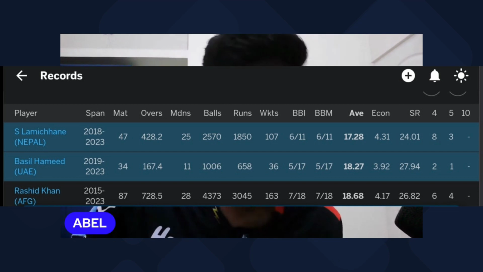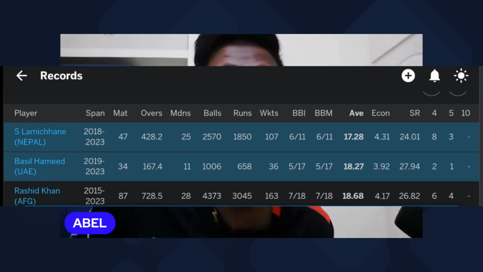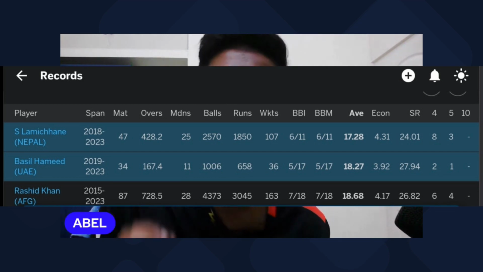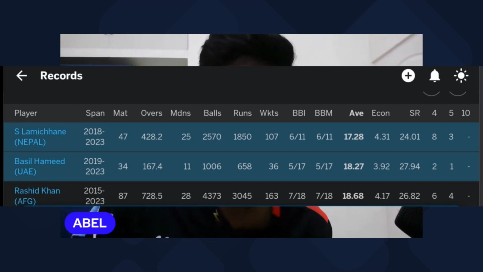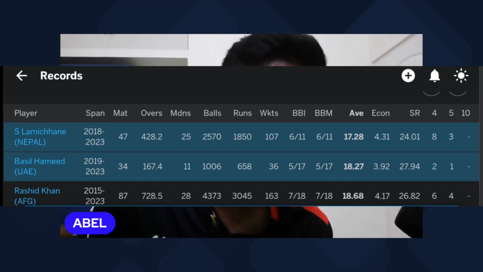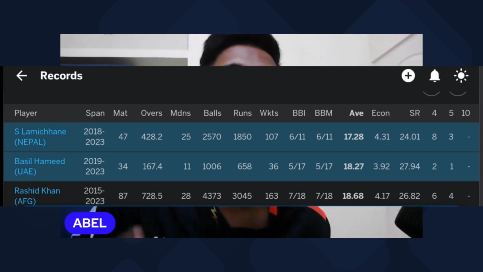Sandeep Lamichhane, the Nepalese leg spinner, has got that in him to pick up a wicket every 17 runs he concedes. Now, if you look at the third number on the chart as well, it's Rashid Khan. Rashid Khan picks up a wicket with 18 runs he concedes. Now, that is how you actually calculate an average.